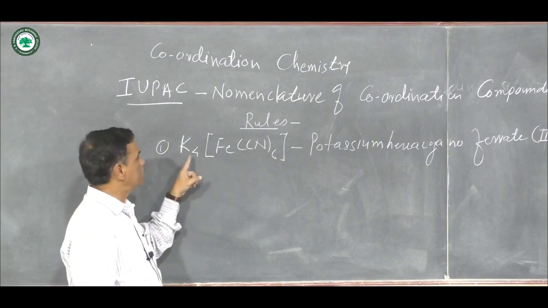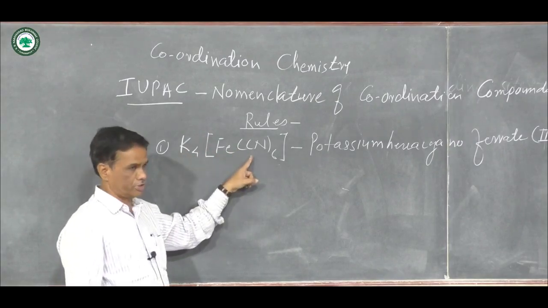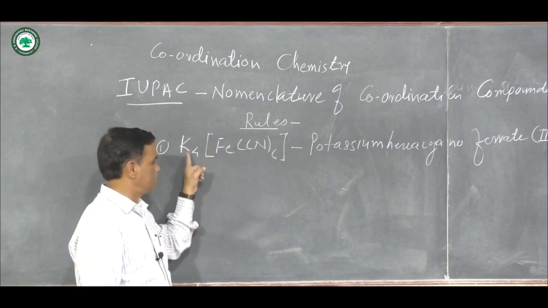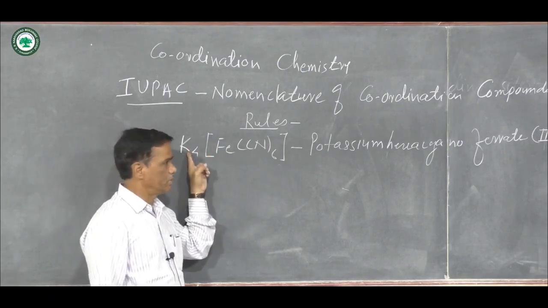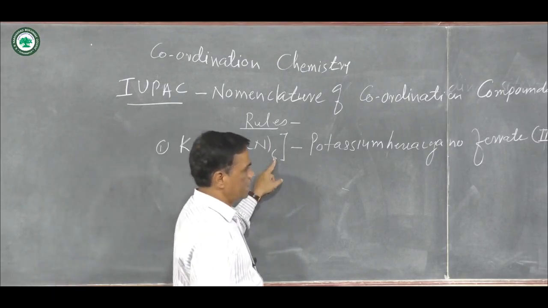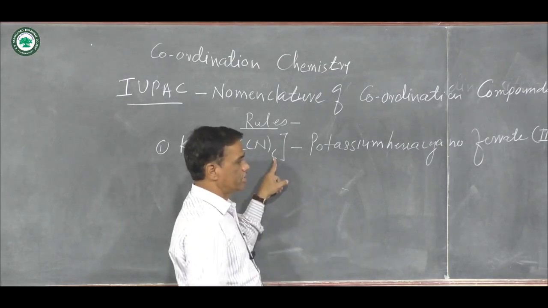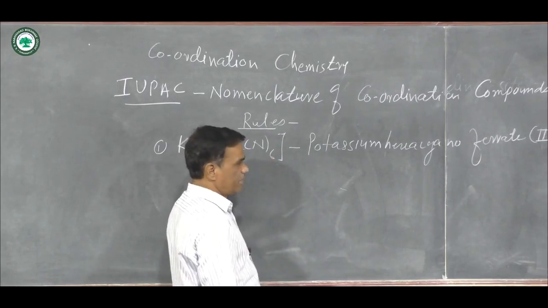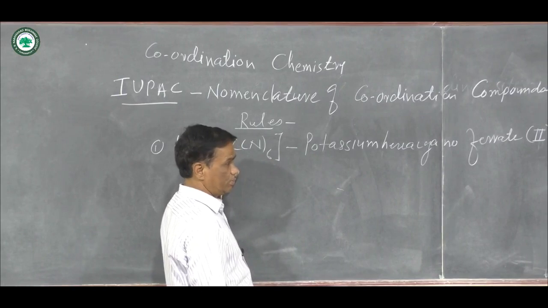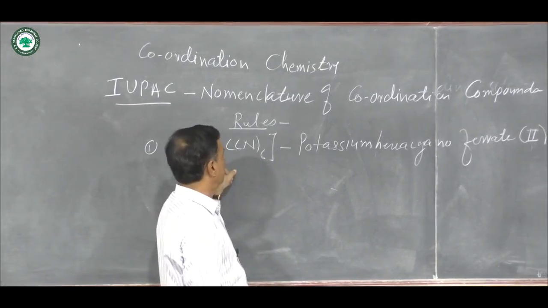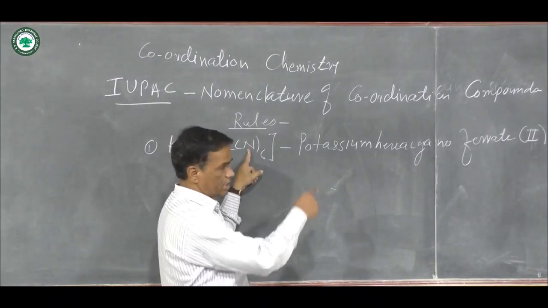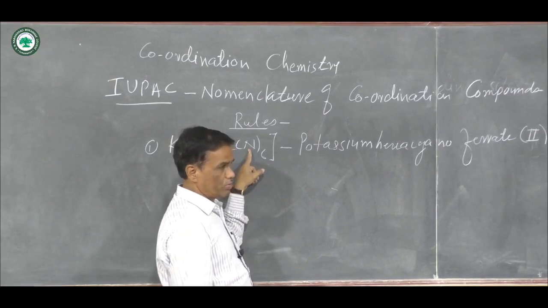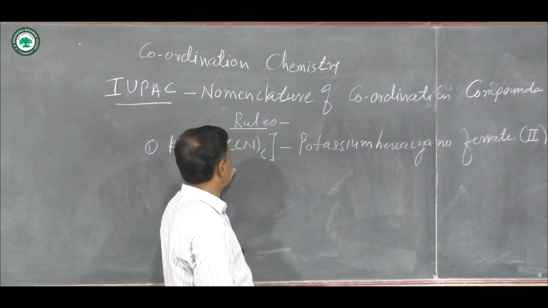Here the example is K4[Fe(CN)6]. Here potassium cation first, then 6 cyanide ions named as hexacyano, then iron as ferrate, since a negative complex is formed, and inside the square bracket there is the Roman numeral for the charge on the iron.